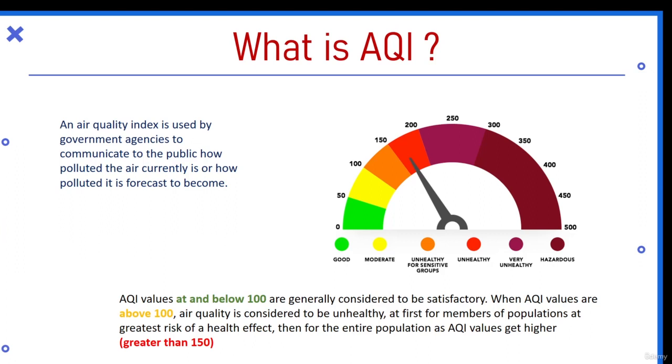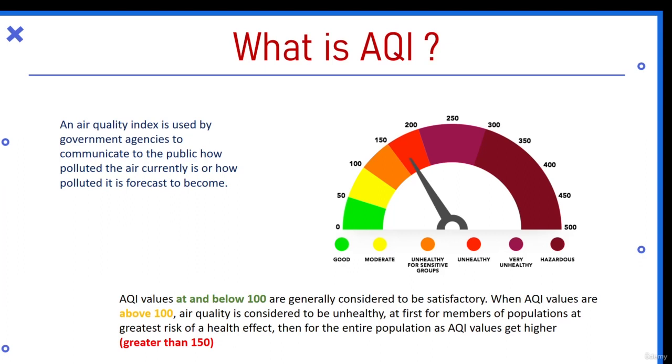You have often seen on your smartphones that it shows you the air quality index. Now, what is this? This is the measure of how polluted your air is. If your air quality index is higher, then it means that your air is quite polluted. For example, if the air quality index is below 100, it is generally considered to be satisfactory. If the AQI values are above 100, air quality is considered to be unhealthy.